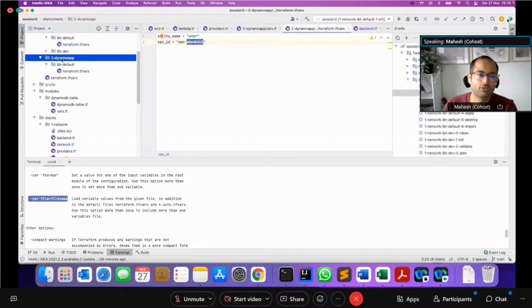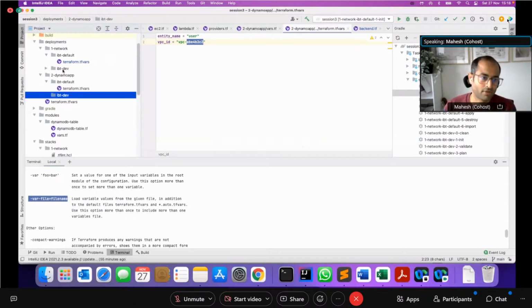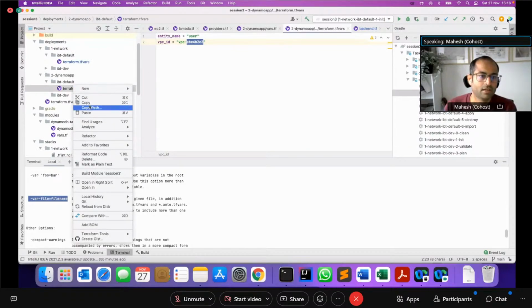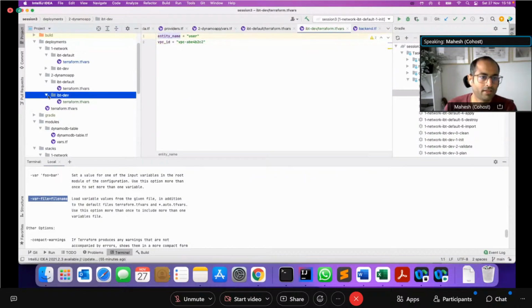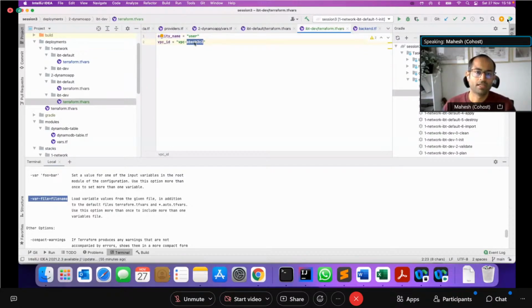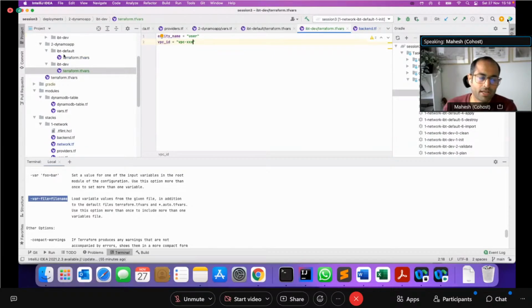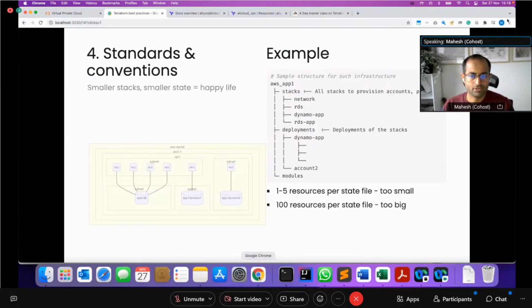So for example, if I need to run this Dynamo app in a new account, which was a dev account, which has a profile, assuming you have already created the properties files and config that's needed, what I need to do is paste this same file here, and update this VPC ID to the appropriate VPC ID in that particular account, and then I can run this code with the Terraform vars here. So basically it allows you to run the same stack across multiple accounts, across your dev, test, pre-prod accounts, and create the infrastructure that way. So that's in short how you should organize and structure your code.